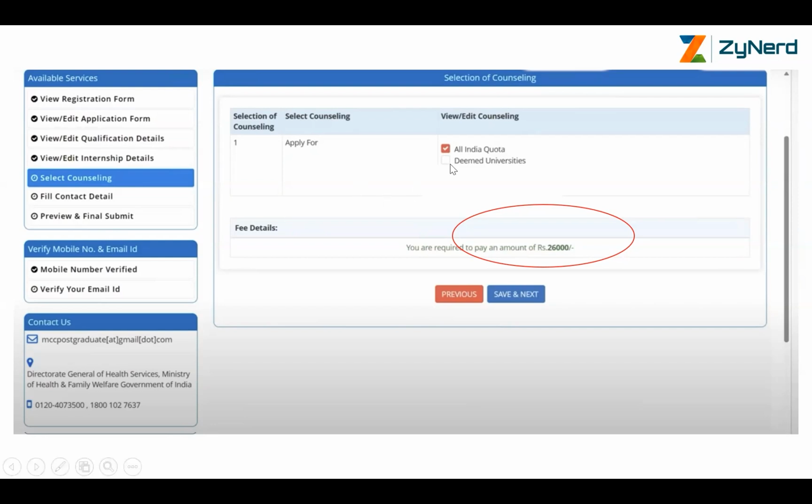Here you apply for the quota that you're interested in. All India quota is all the government seats available. Deemed universities, in case you're interested in deemed university seats, select deemed universities. If you're selecting All India quota, you have 25,000 plus another 1,000.